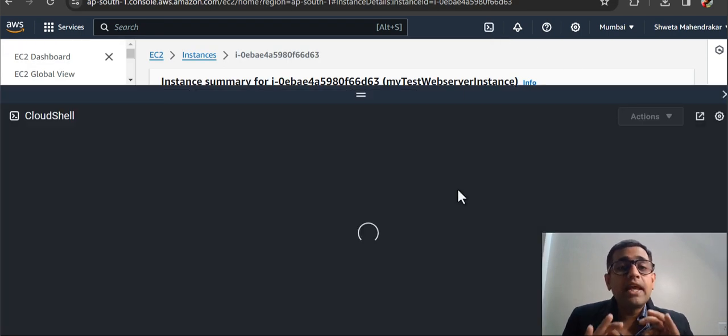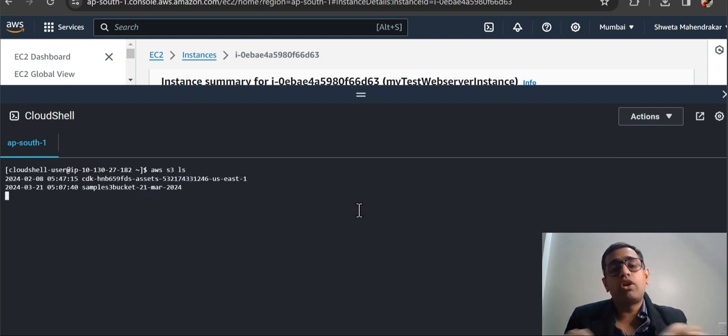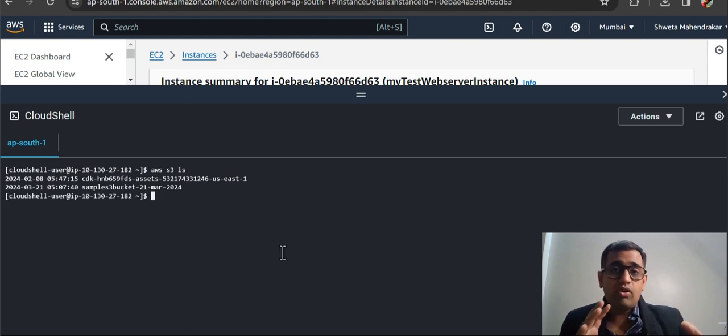Now this is a very interesting part. CloudShell is one of the important command line interfaces, and it is provided within AWS. For example, I just launched the CloudShell, and then I say aws s3 ls, and it will list all of the buckets that are within the account. I don't have to provide any username, passwords, or the keys that we had created earlier in my previous videos.